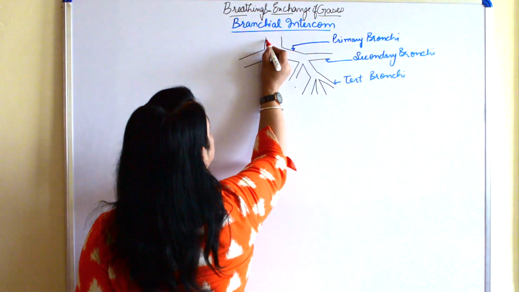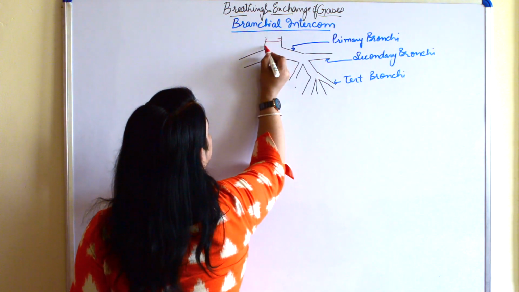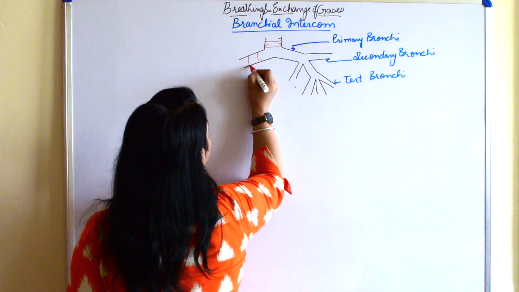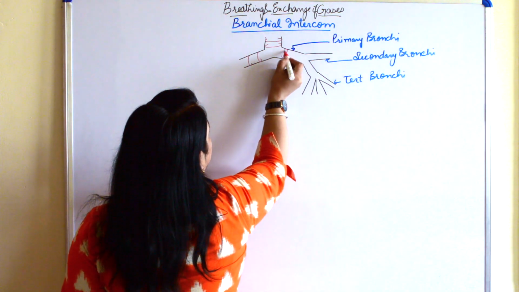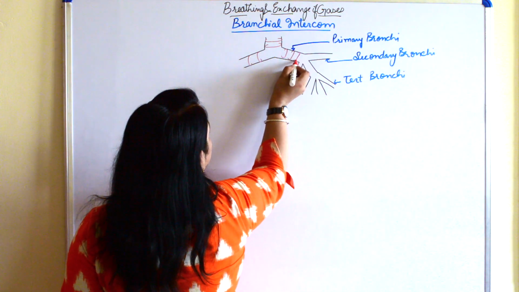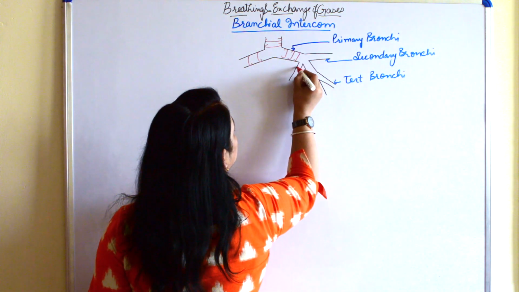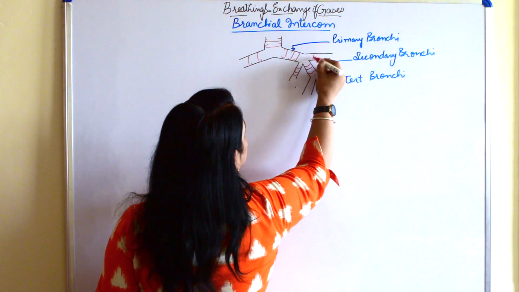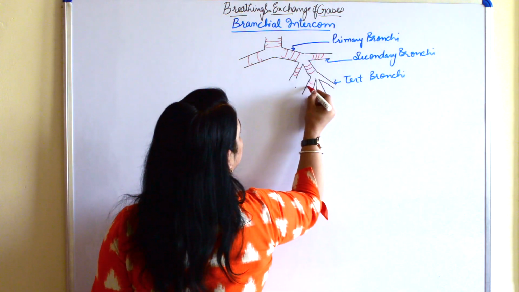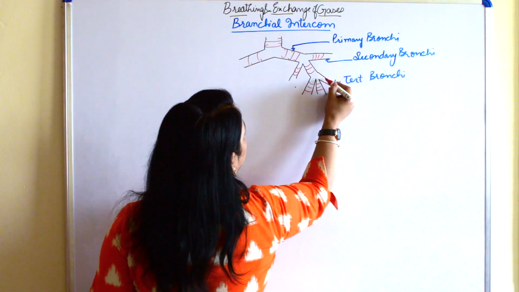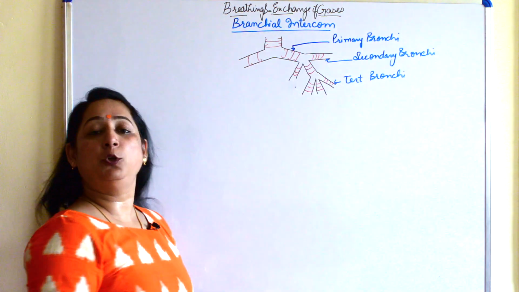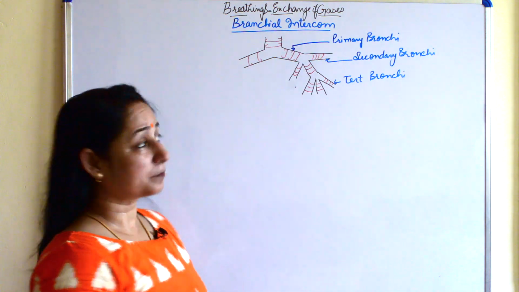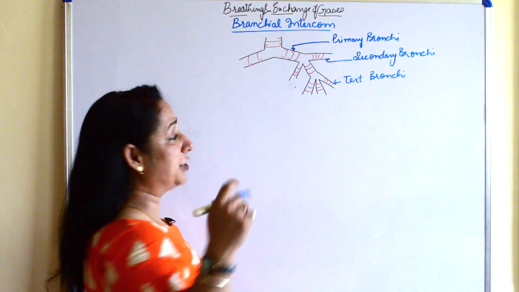These C-shaped rings, we've already discussed, are half, as in they are not complete. So let's make those C-shaped rings here. Why I'm making this? Because we'll understand now till where they are present. Fine, they are present in the secondary bronchi. They are present in the tertiary bronchi. But when the tertiary bronchi further divides into bronchioles, they lack the C-shaped rings.